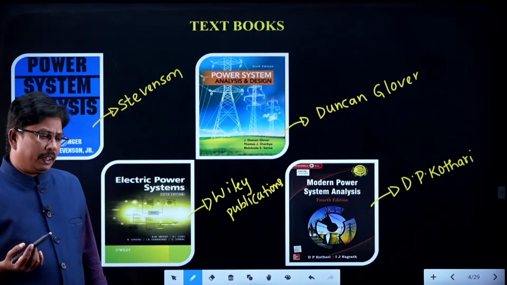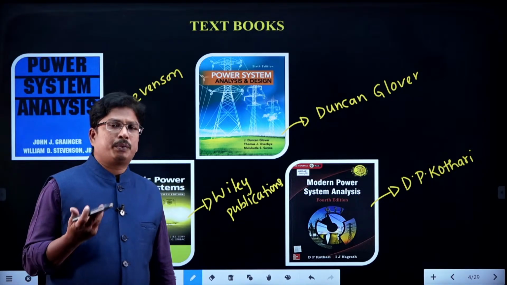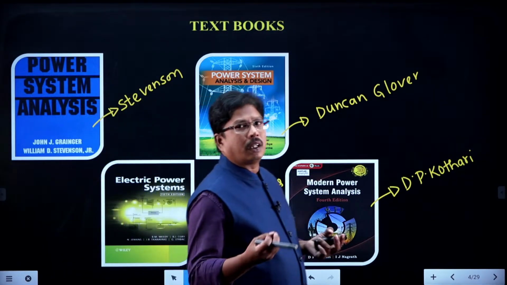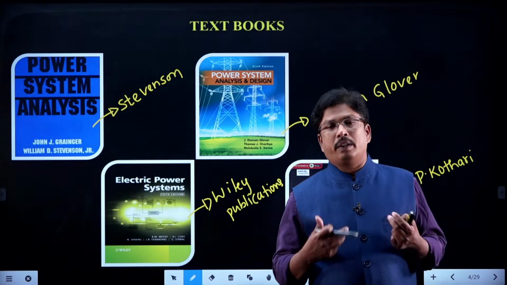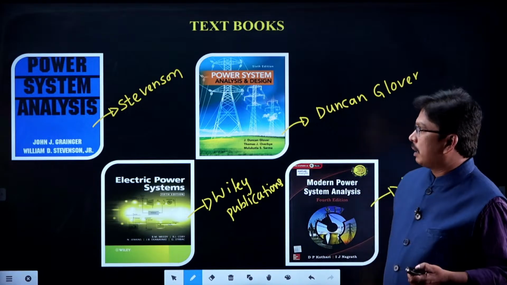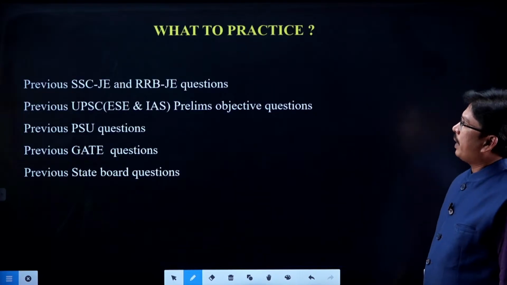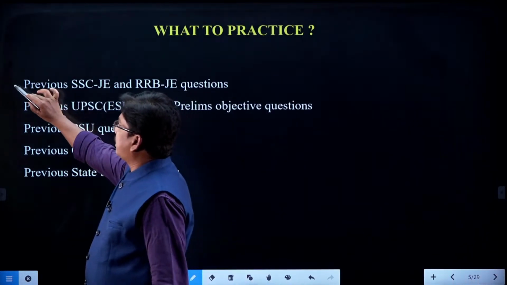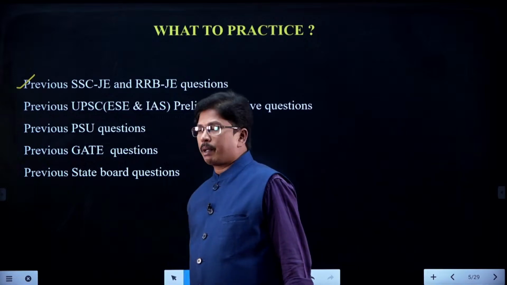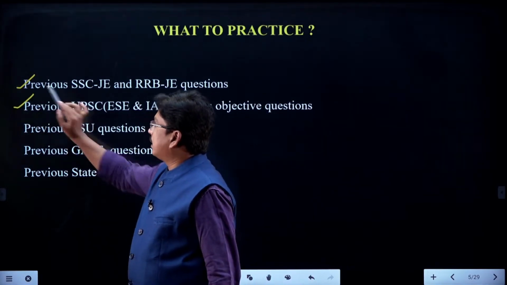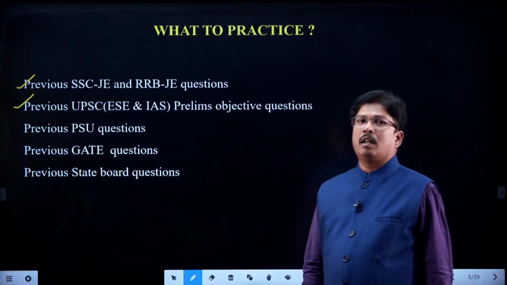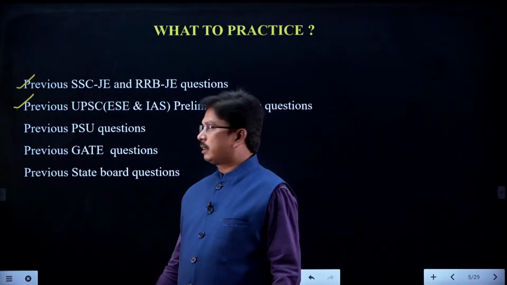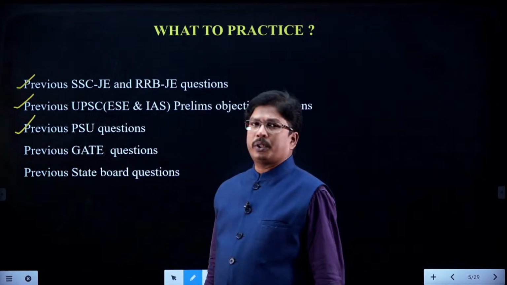Right students, along with these we have a lot of textbooks available in the market. We are unable to take all the textbooks, so at least one textbook we can take and learn the concepts of the topics from it. To get maximum marks, first of all we have to practice previous SSC JE and RRB JE questions, and UPSC civil services as well as engineering services previous questions from power systems. This is common for all the subjects. And previous PSC questions.